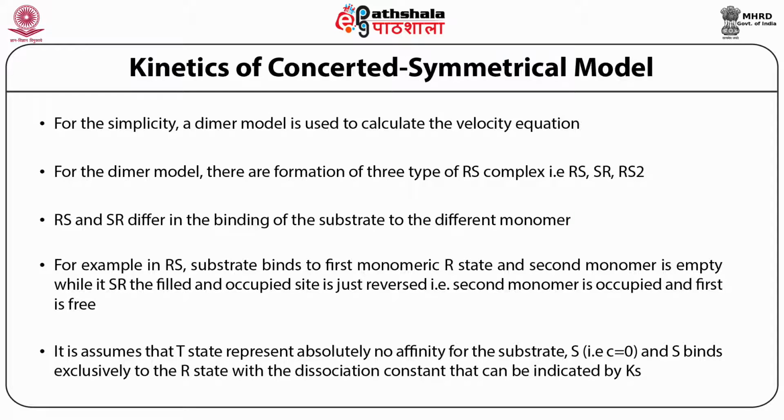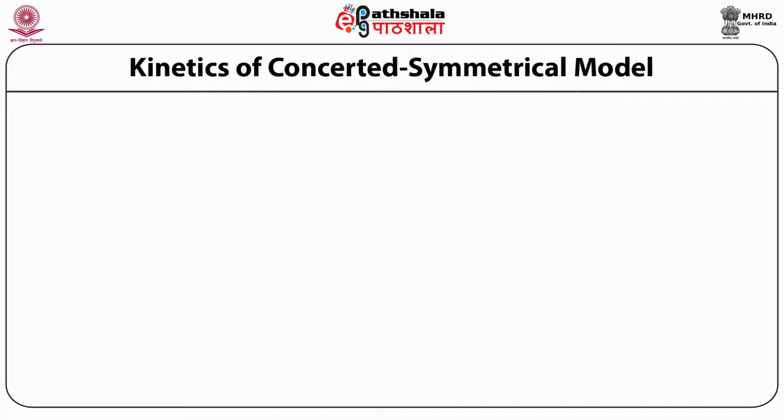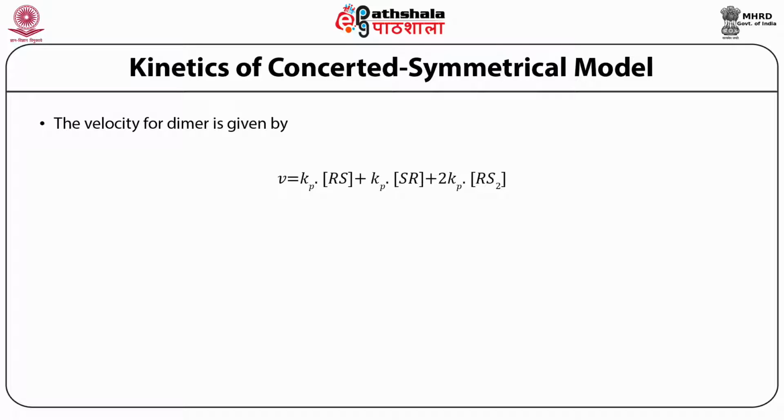As per normal equations, the velocity equation for the normal dimer can be written as velocity is equal to Kp. If you remember the single molecular reaction, Kp is equivalent to K plus 2 that is responsible for converting the ES complex into the product, but here in place of the ES complex we have the RS complex.